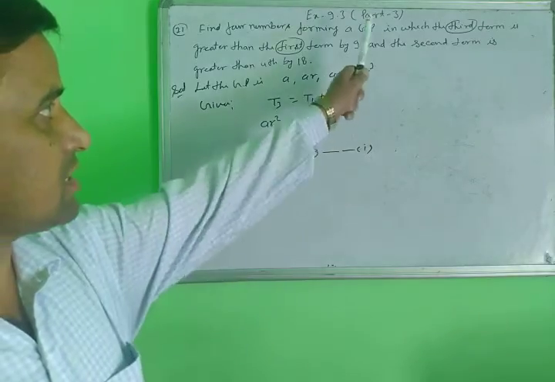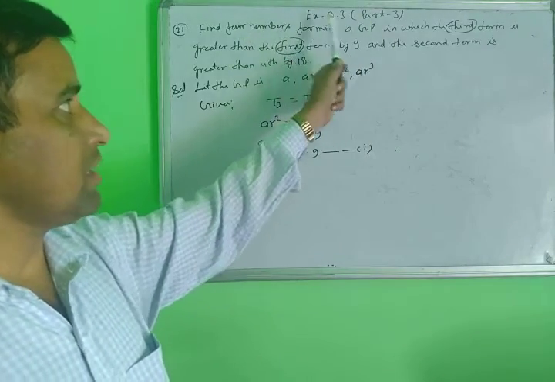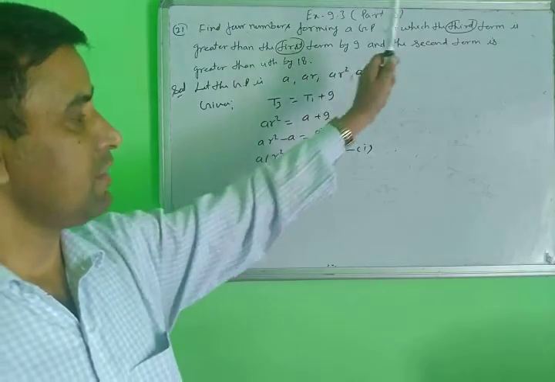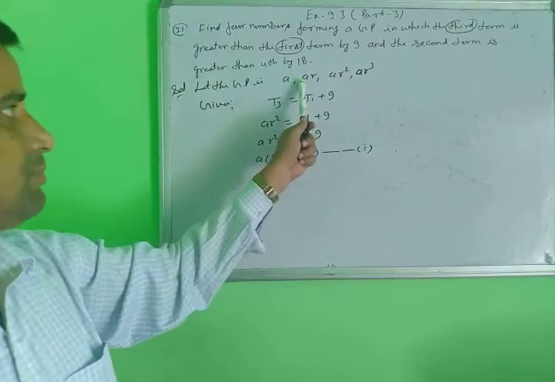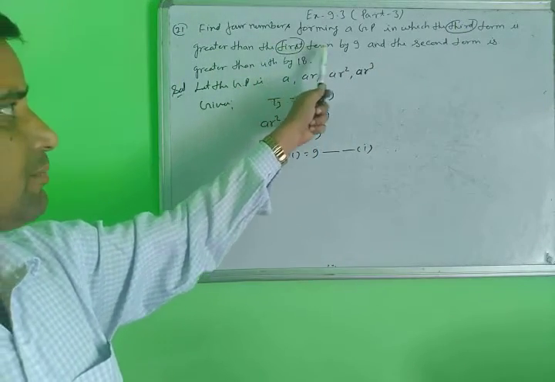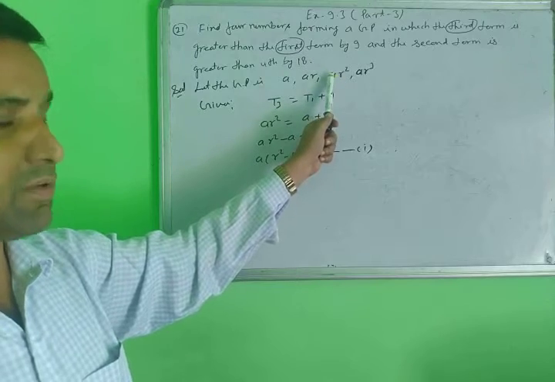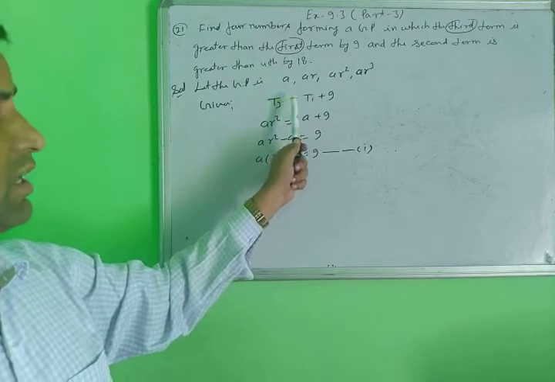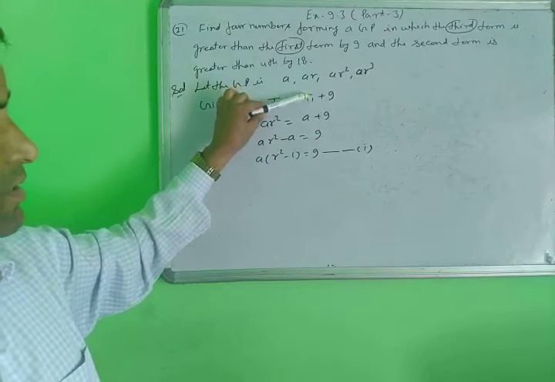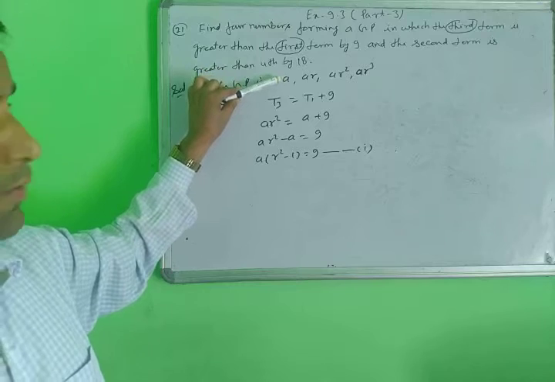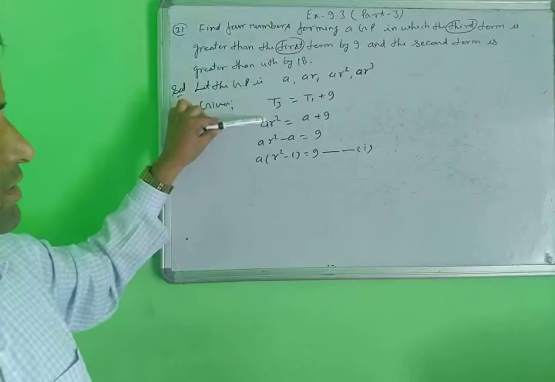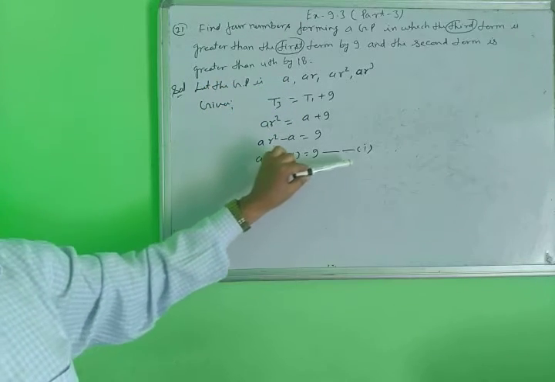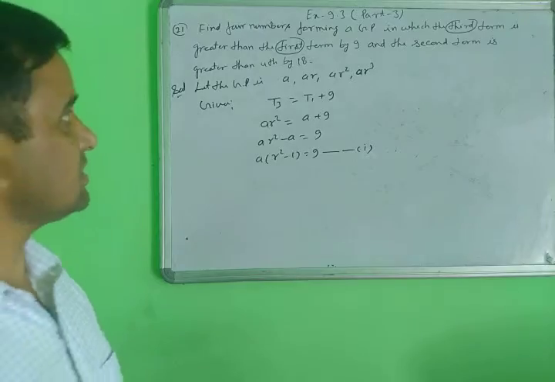First of all, the first condition given here, you will form a GP. I am taking the general form of the GP, only four terms, and the third term of this GP is greater than the first term by 9. Means when you add 9 to the first term, this will be equal. So this is the third term, this is the first term. The value of the third term is AR square. Then put the value of the first term A, and this makes the first equation.